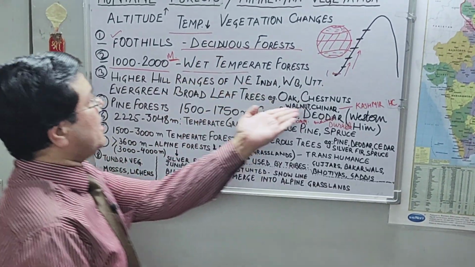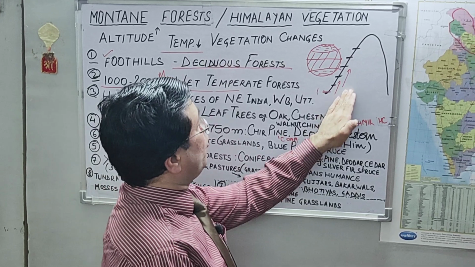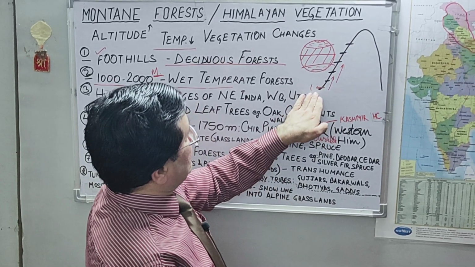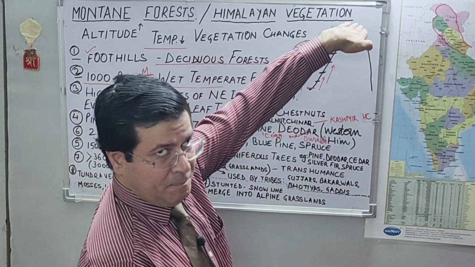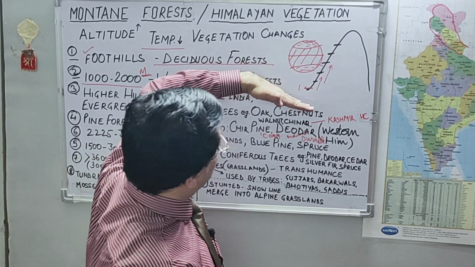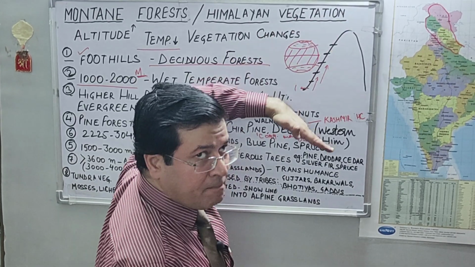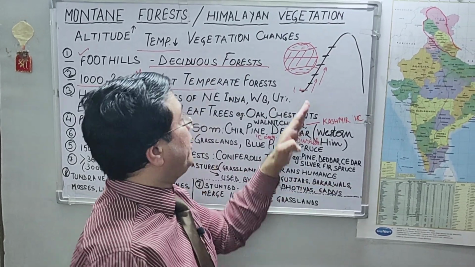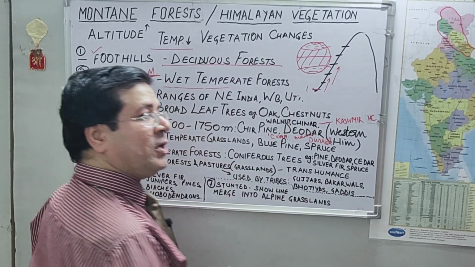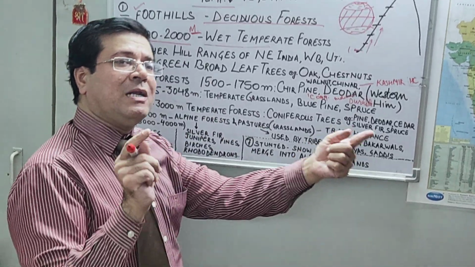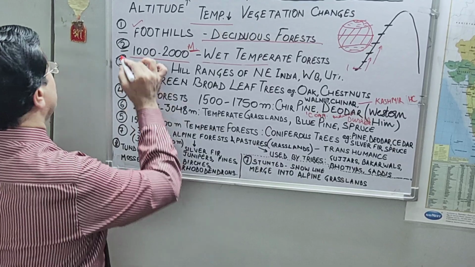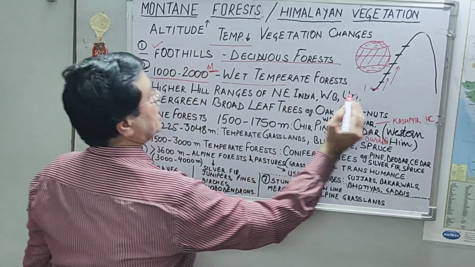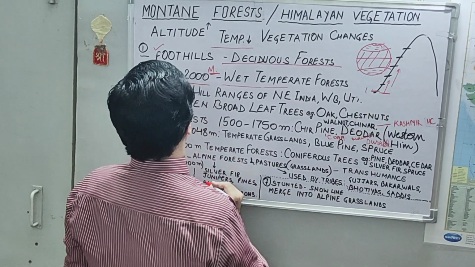In the same manner, in Himalayas, when we are going up from deciduous forest, from temperate forest, we are moving towards alpine forest. That means from equatorial region, we are moving towards polar region. Horizontally, there; here we are moving vertically. So it would be very easy to understand if you link this with the altitudinal change. Okay, friends. Now we have understood near the foothills, we have deciduous forest.